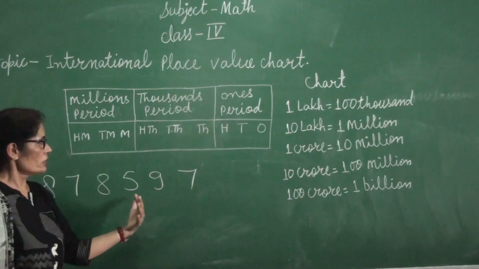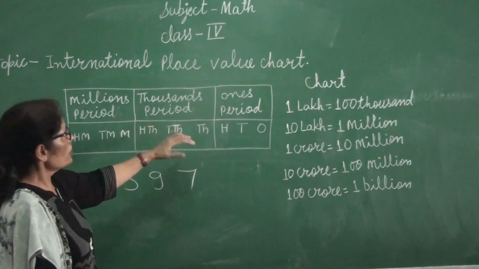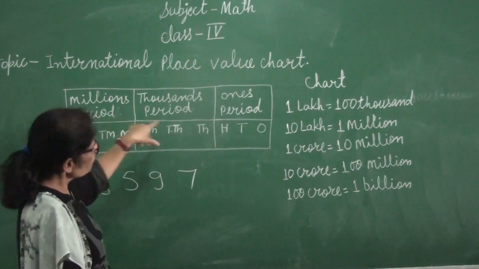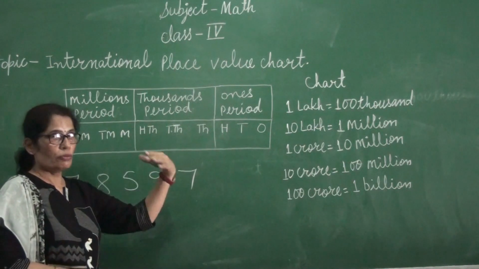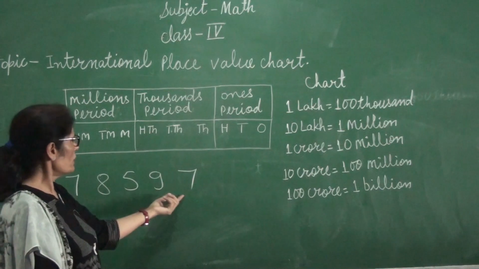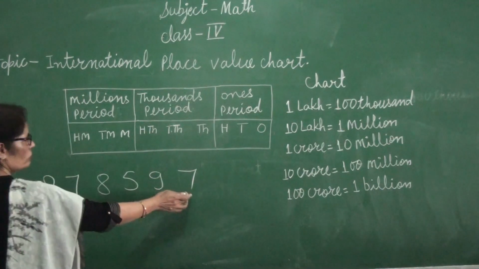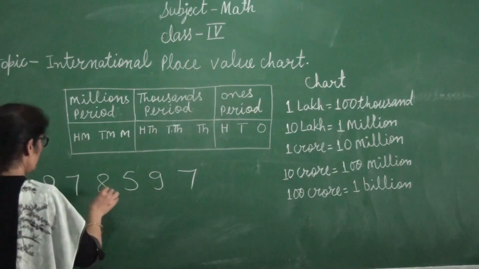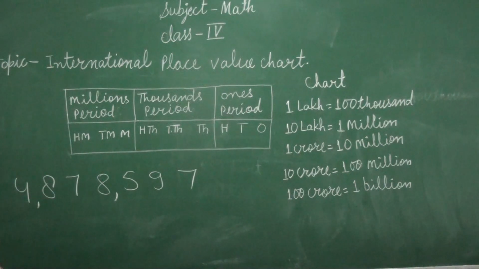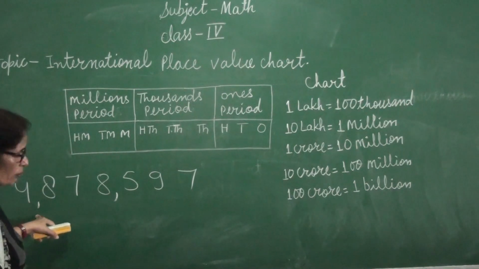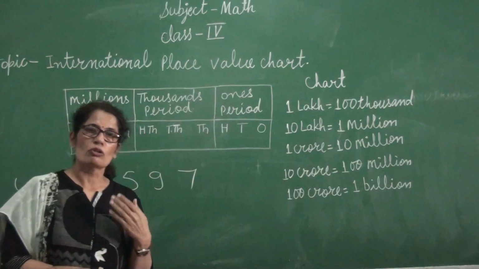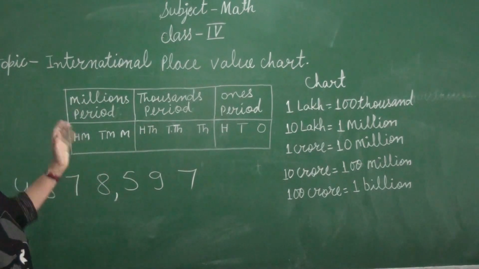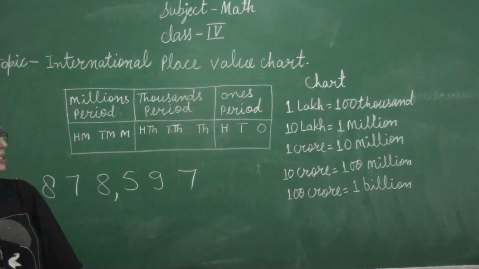Then you can see all periods have three places, so we will put the commas after three digits. Now 1, 2, 3 and 1, 2, 3. Now we are separating these numbers by putting commas according to the international place value chart.